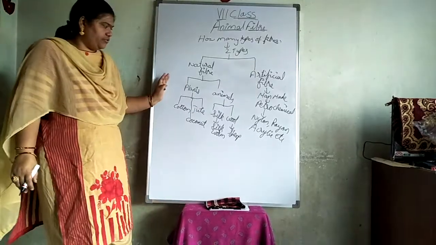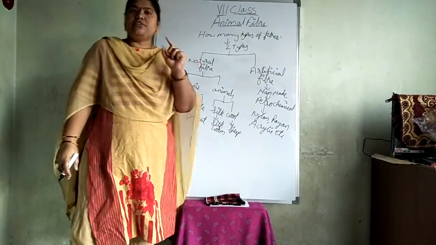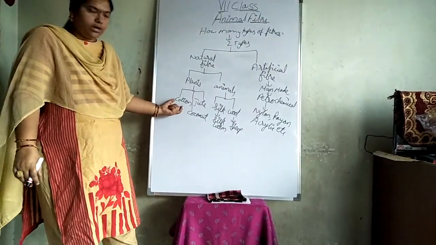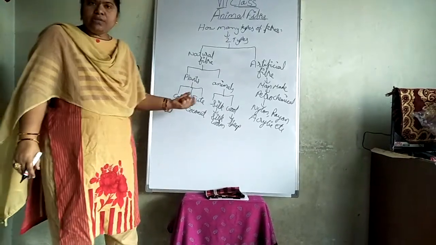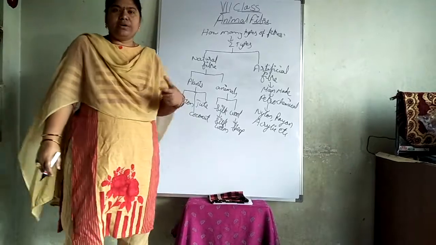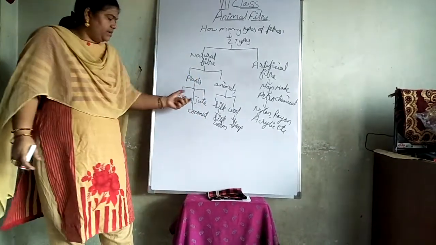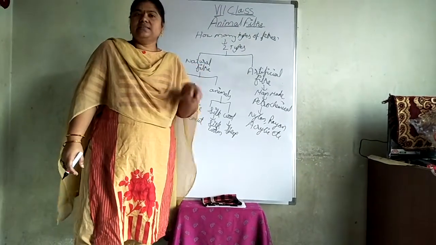There are two types of fibers, and in our 6th class we learned about the fibers which we are getting from plants. There we discussed cotton, jute and coconut fibers. Cotton from cotton plant, jute from jute plant, coconut from coconut fibers. And for what purpose we are using this cotton, jute and coconut we discussed thoroughly in 6th class.